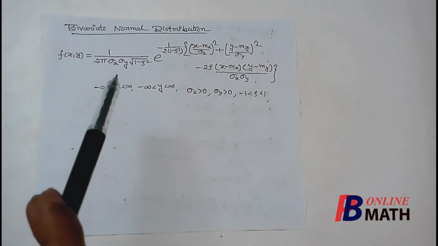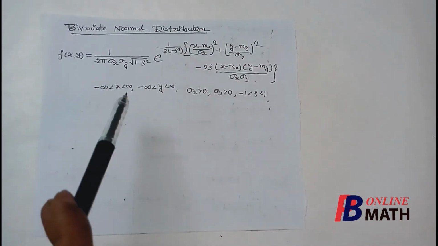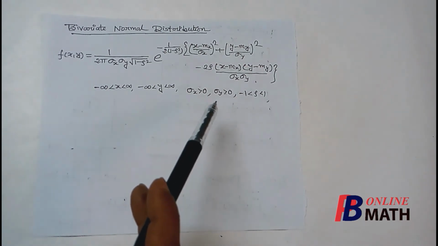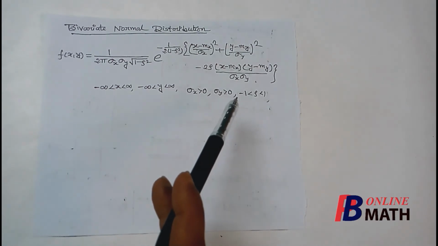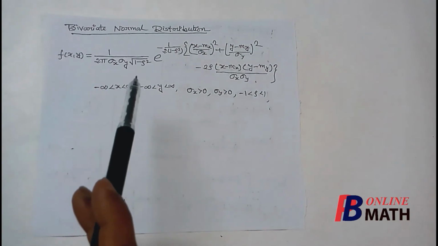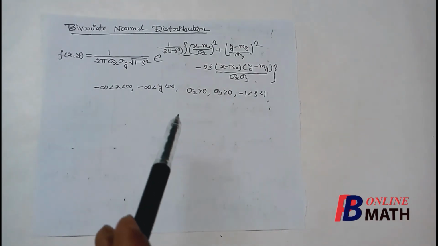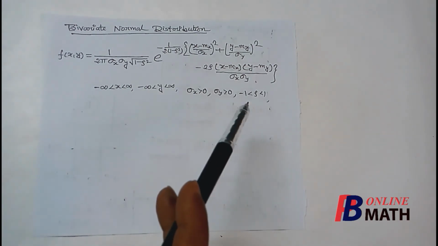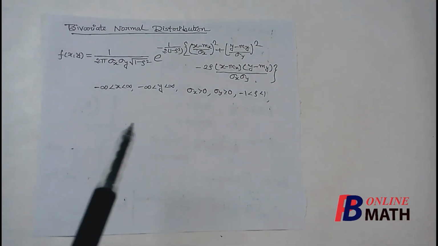So this distribution is known as bivariate normal distribution, where x varies from minus to plus infinity, y varies from minus to plus infinity, sigma x, sigma y are greater than 0, and rho varies from minus 1 to plus 1. Now remember that mx, my, sigma x, sigma y and rho, these 5 are called parameters. Out of which sigma x and sigma y are positive parameters, and rho varies from minus to plus 1. Now this distribution is bivariate normal distribution.